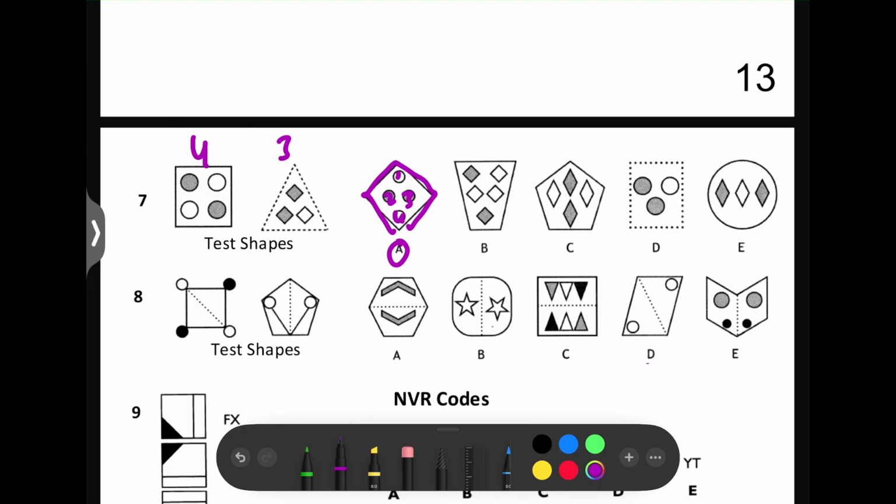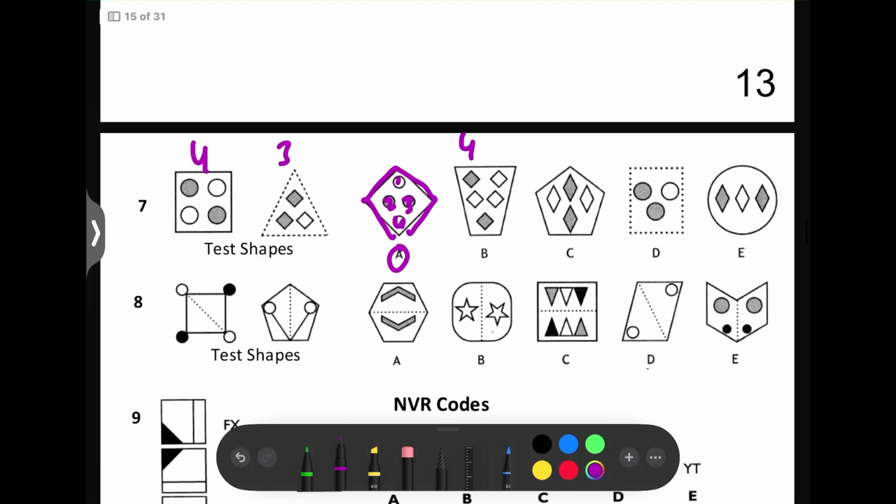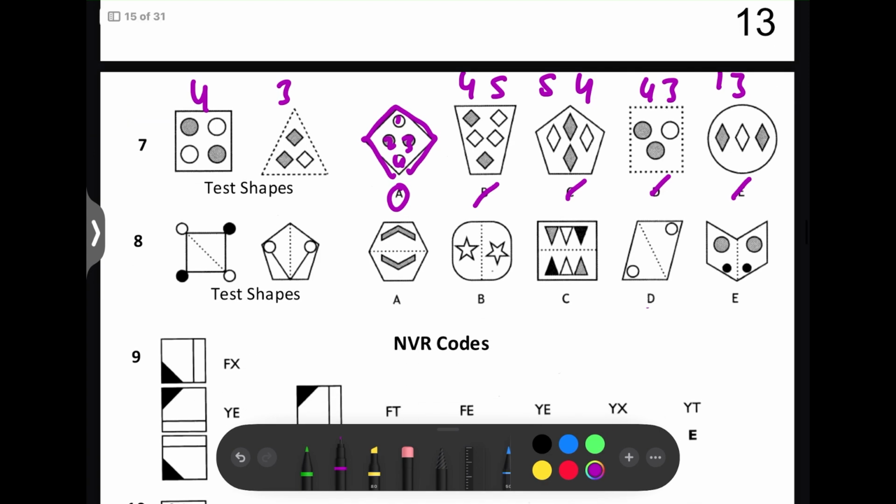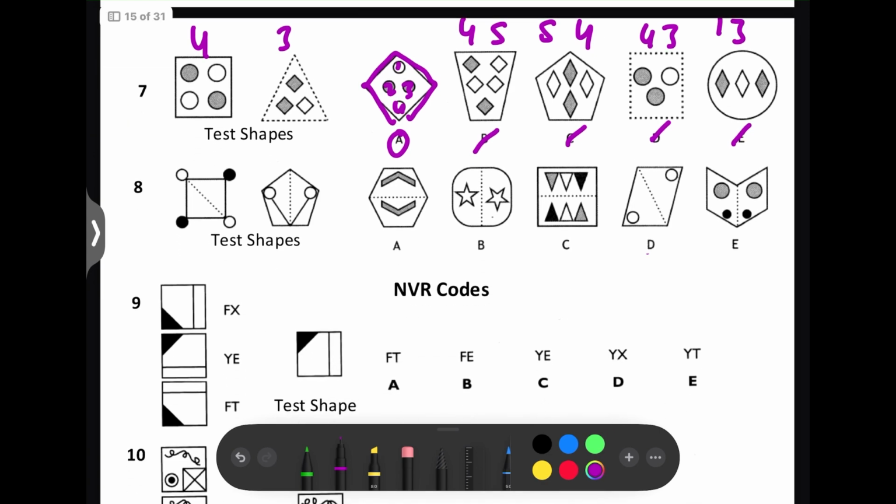Here we've got 4 and 5, so not B. Here we've got 5 and 4, not C. 4 and 3, 1 and 3. So the answer is A. Next question.